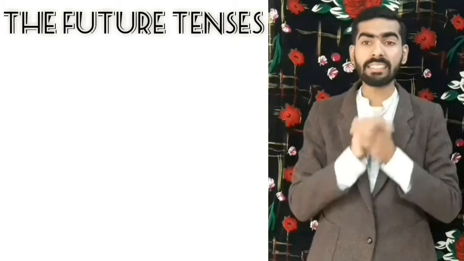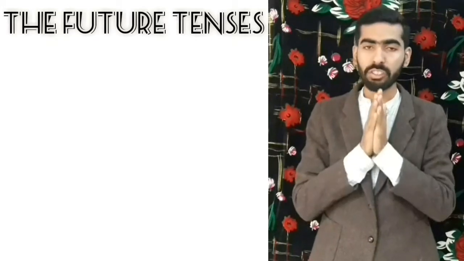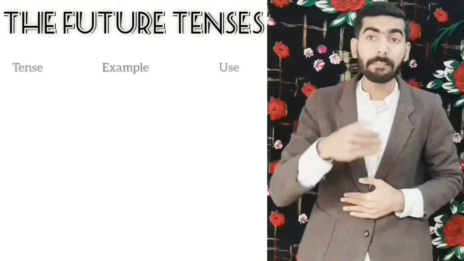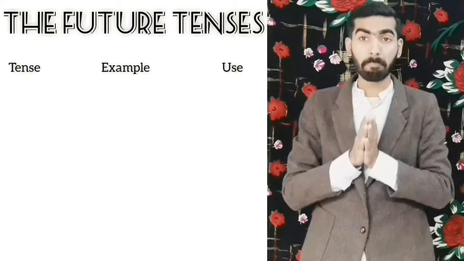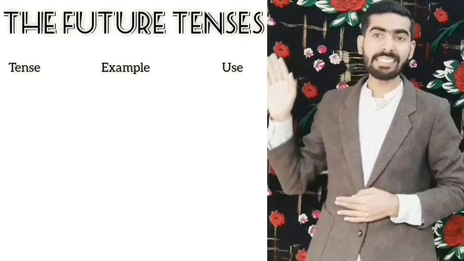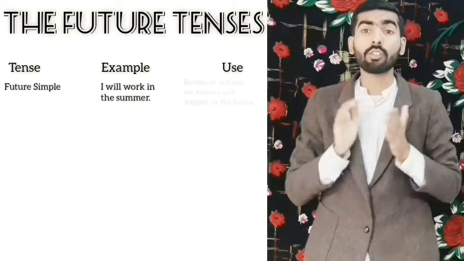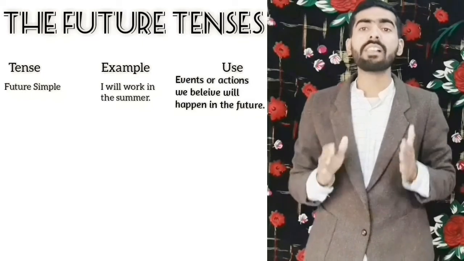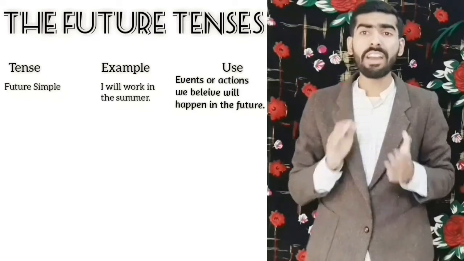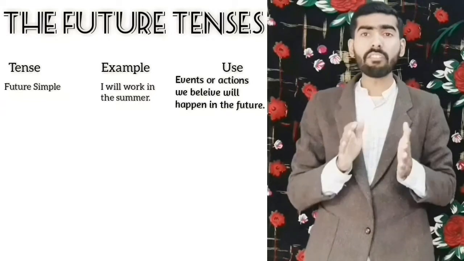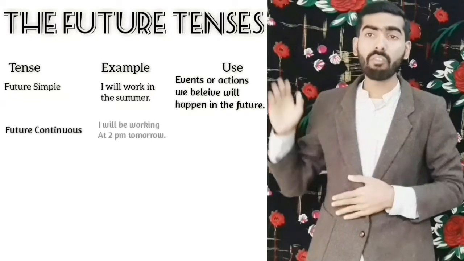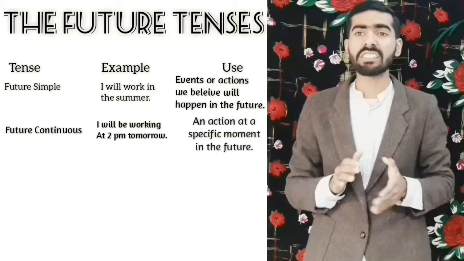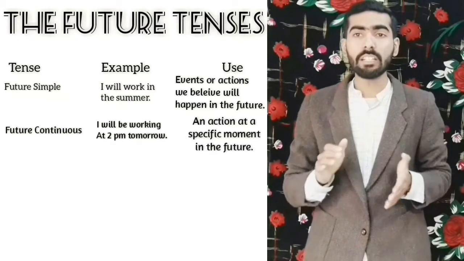Really well. Let's have a quick overview of future tenses. We use them to talk about events after the present moment. We have the future simple, I will work in the summer. This is used to talk about events or actions that we believe will happen in the future. We are really certain. We have the future continuous. I will be working at 2 o'clock tomorrow. We use these for actions at a specific moment in the future.